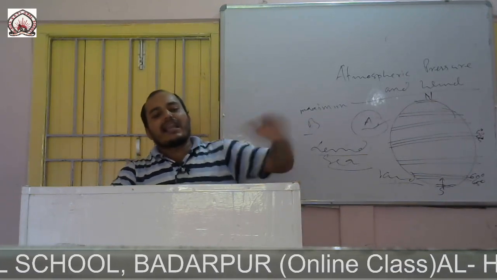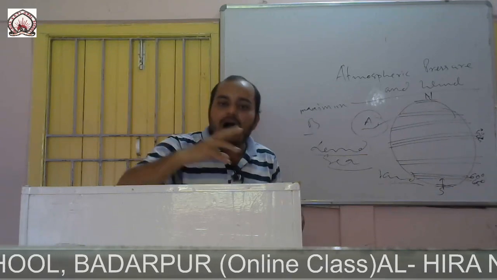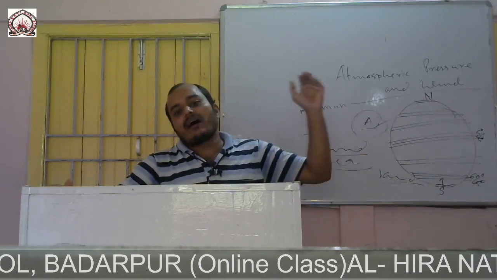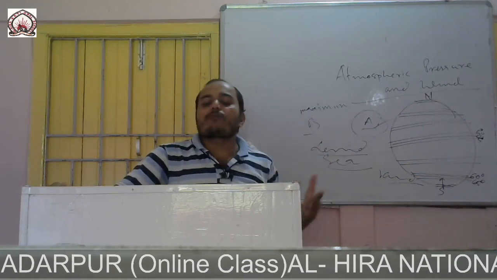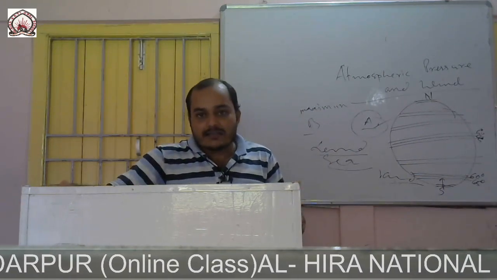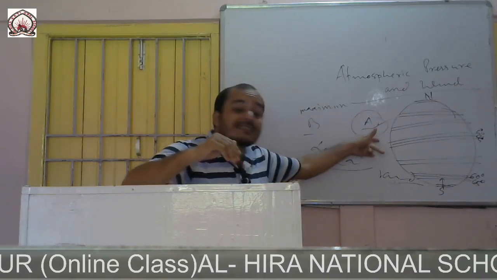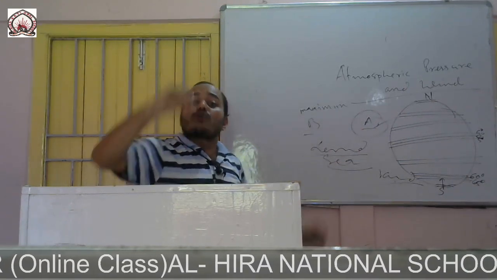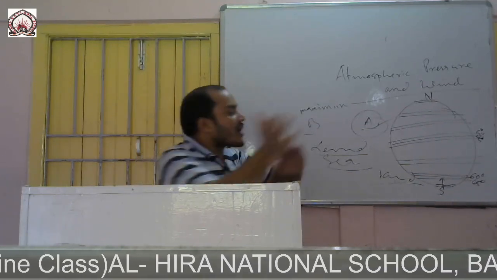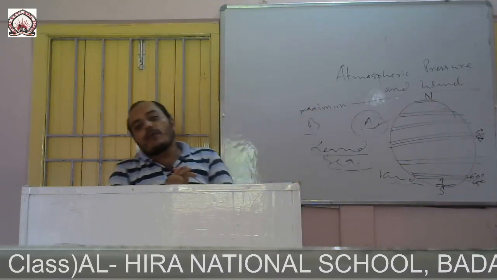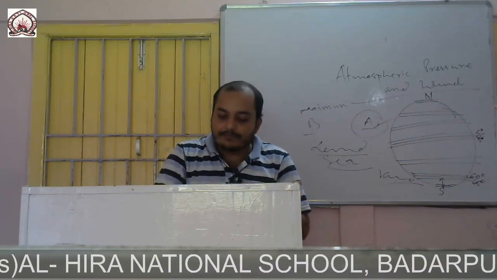In the land area, temperature is low, and above the water body temperature is more. Temperature more means air pressure is low. So air will move from high pressure to low pressure, from the land towards the water, and it is called land breeze. Clear?